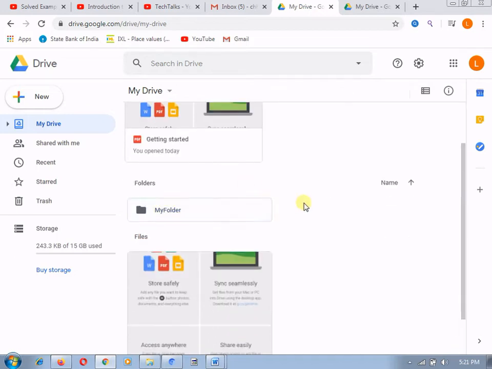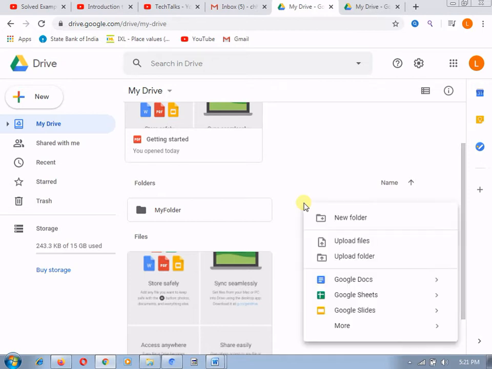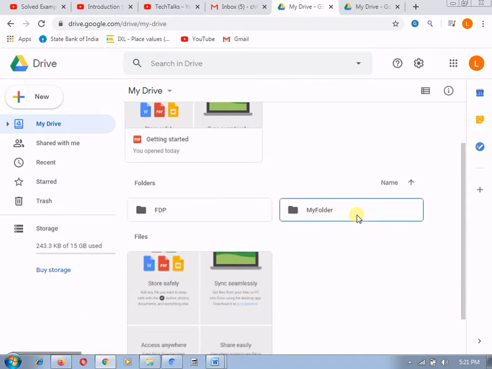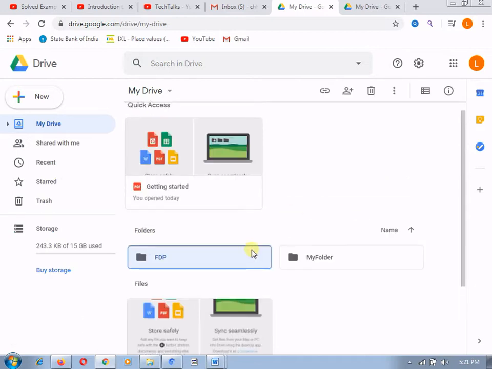If I want to create one more folder, another way to create a folder is to right click in the panel or the area of the drive, and the same options which are available in this New tab are available over here. Here also, if I click, it will create a folder the same way. Suppose I create a folder named FDP, and it gets created over here. So now two folders are available in my drive.